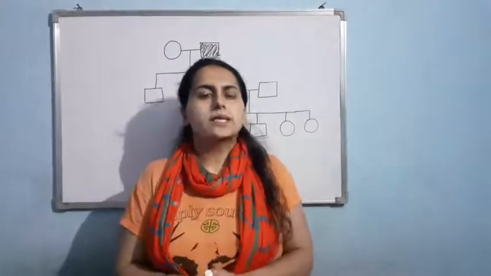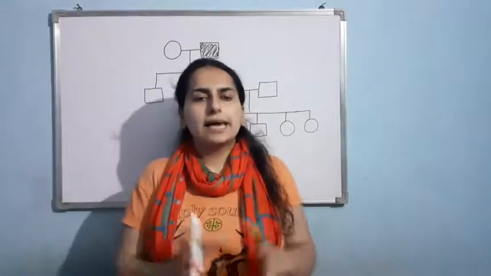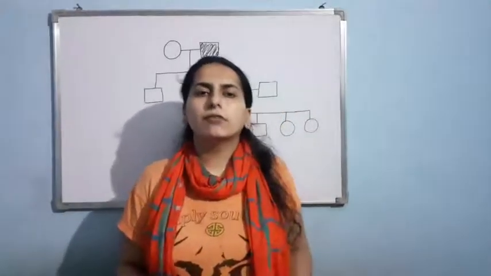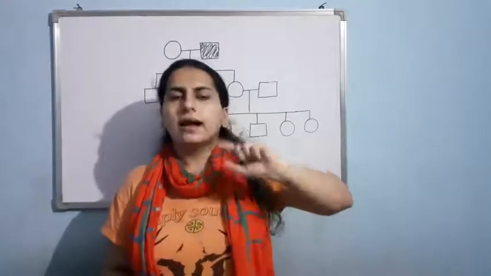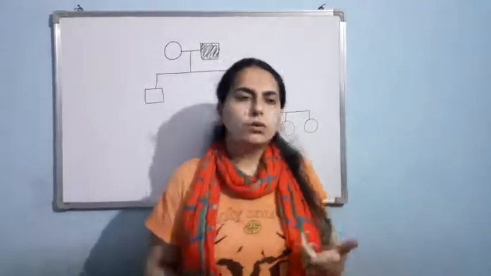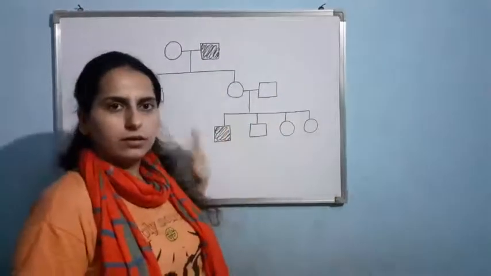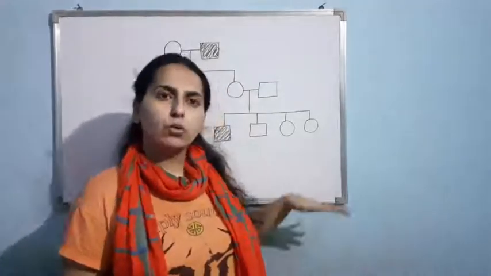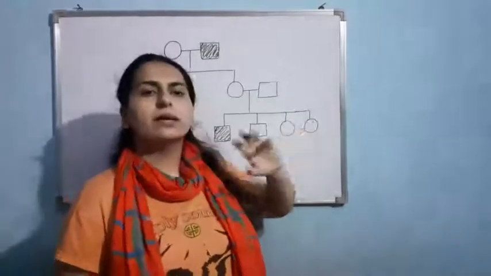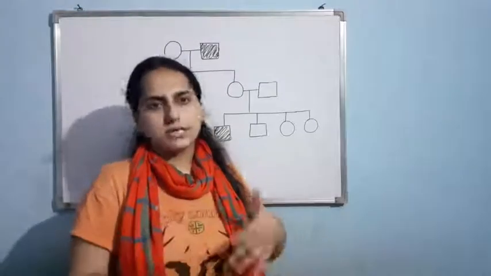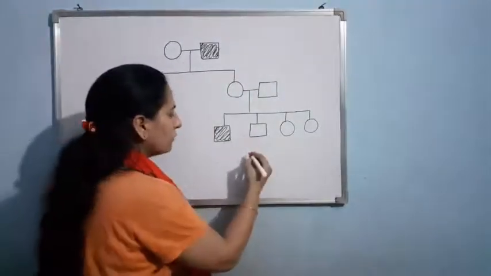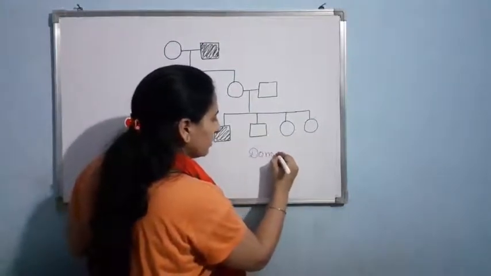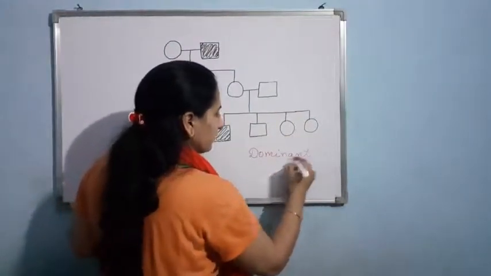Okay, now let us talk about the pedigree, X-linked pedigree. As you know, in the X-linked pedigree, again we are having X-linked dominant and X-linked recessive. Suppose I am having a pedigree. I have to write the genotype of the individuals. Firstly, I have to understand whether this pedigree is dominant one or recessive one. Clear? Now just see how will we determine this, whether this pedigree is dominant or recessive.